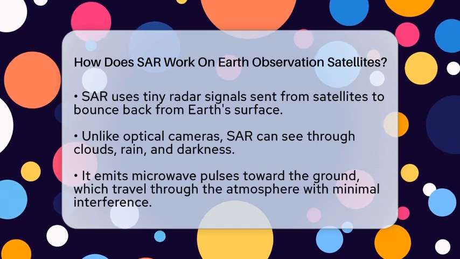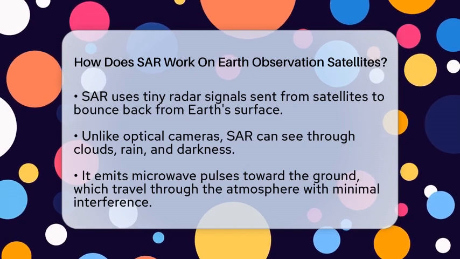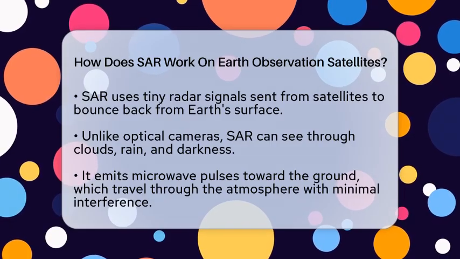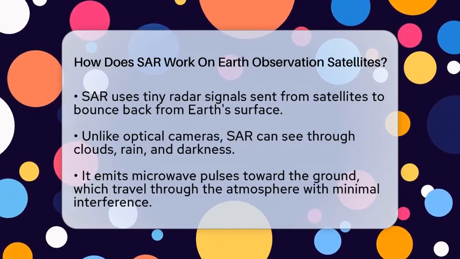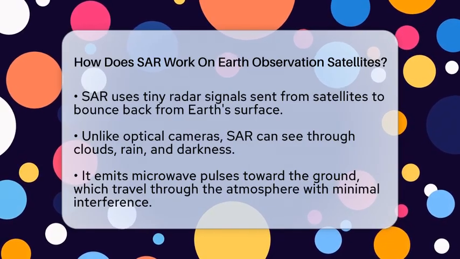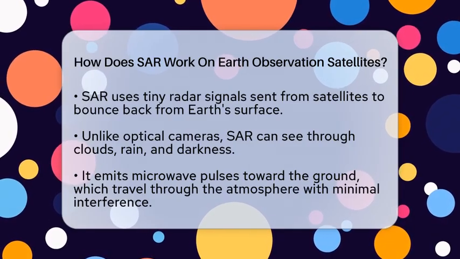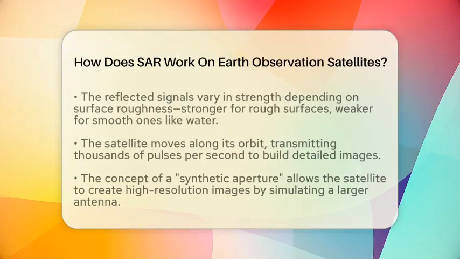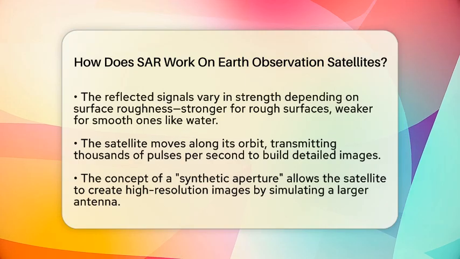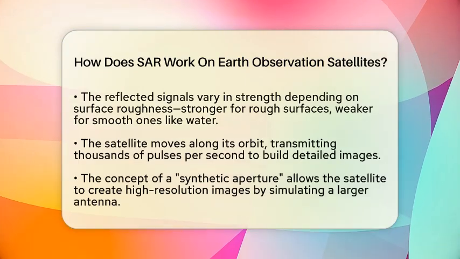SAR works by actively emitting microwave radar pulses toward the Earth's surface. These signals travel through the atmosphere without much interference. When they hit different surfaces, they bounce back to the satellite's antenna. The strength of these echoes depends on what they hit. Rough surfaces like rocky terrain or buildings reflect strongly, while smooth surfaces like water reflect weakly.